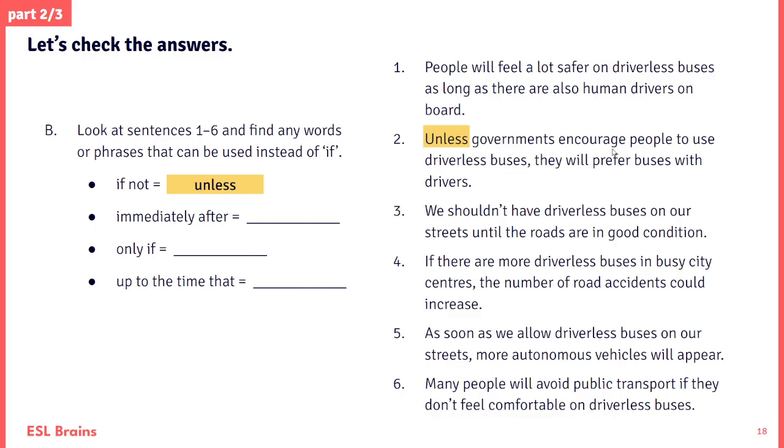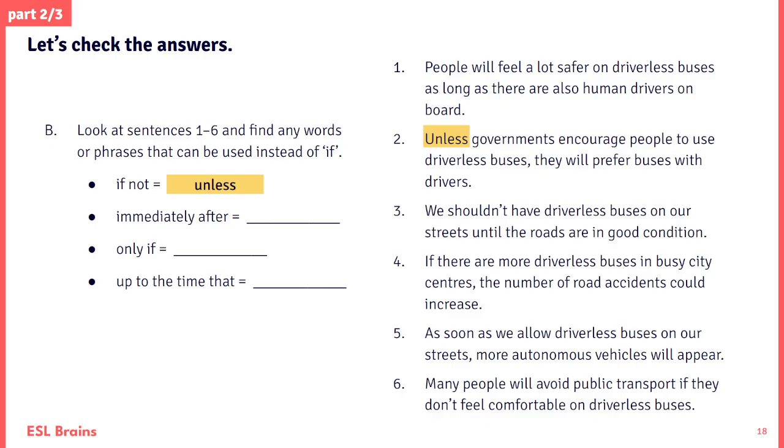Unless governments encourage people to use driverless buses, they will prefer buses with drivers. If governments don't encourage people to use driverless buses, you could say. So let's look at unless. You can't go to the concert unless you have a ticket.